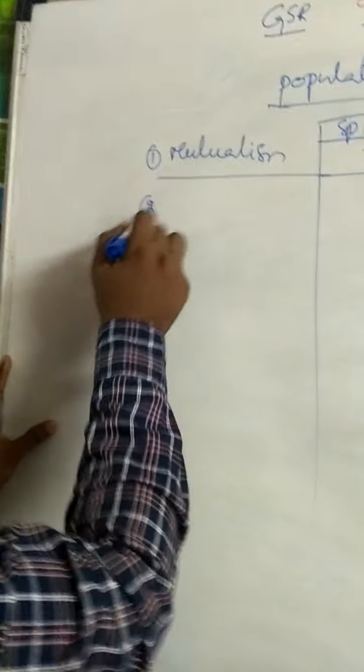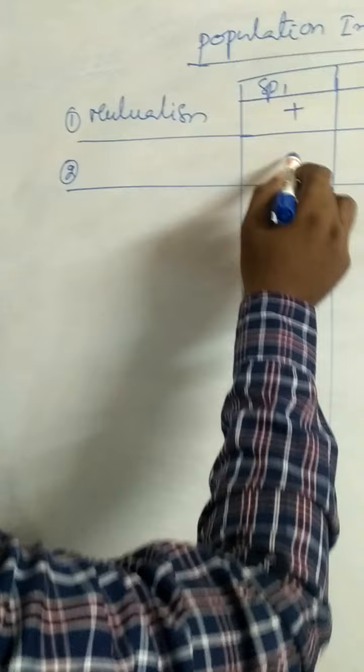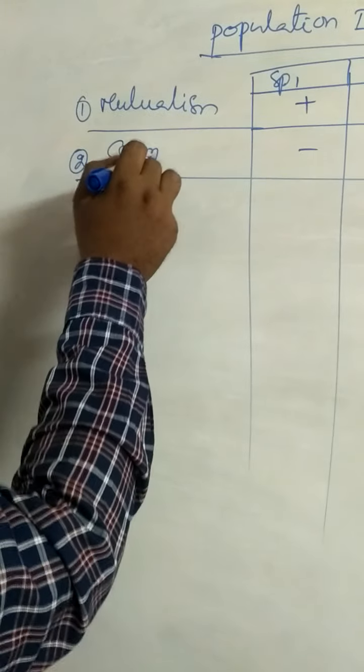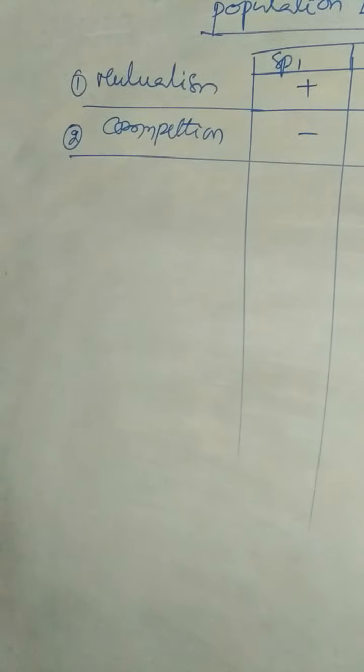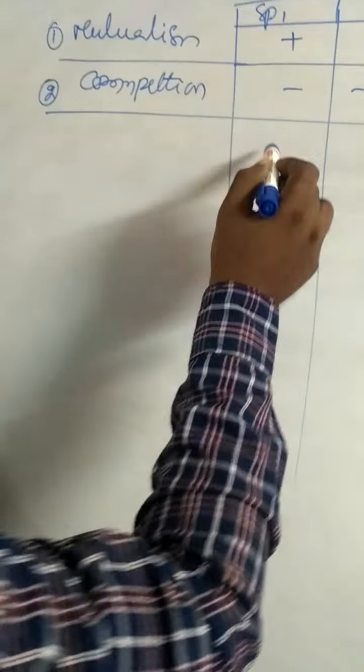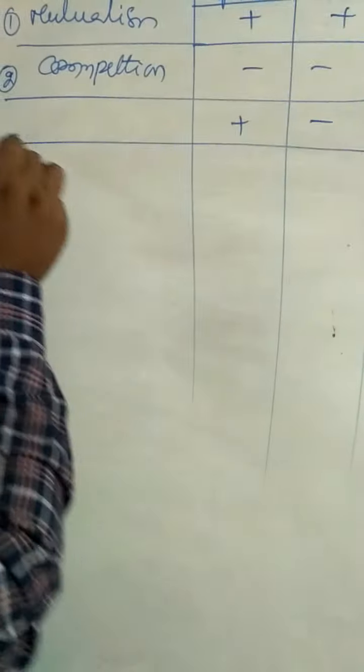And the second one is competition, where both are minus. Both the partners get harmed. Plus and minus is parasitism.